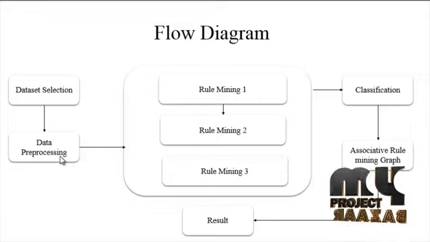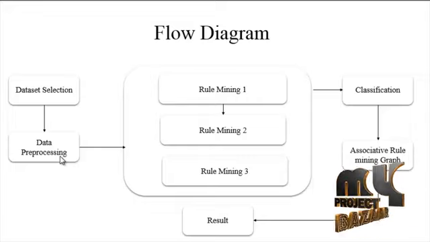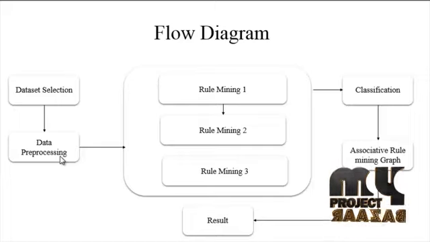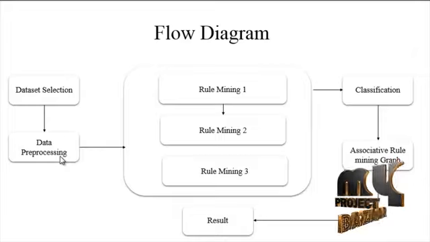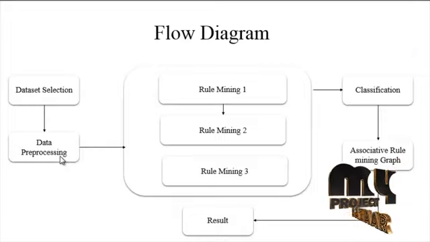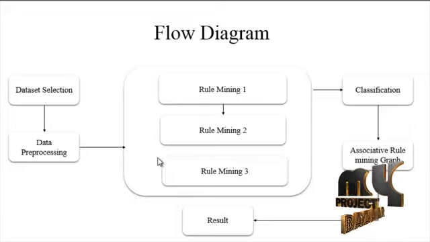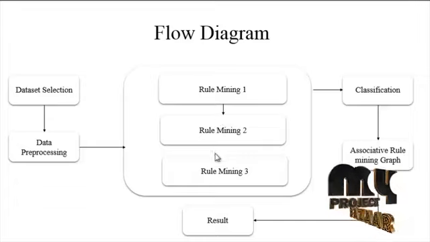In this data pre-processing, they remove all of the null values. Null value information is removed in this pre-processing phase, along with user information and unwanted symbols. Next, the pre-processed data goes through association rule mining 1, 2 and 3.